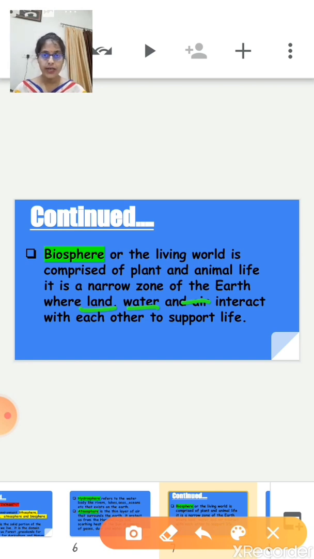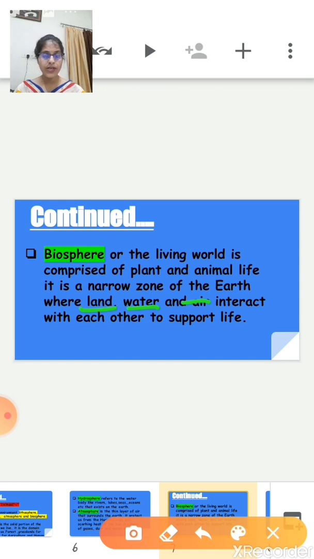Living beings only exist in this sphere. Is it clear? Biosphere means all living things exist only in this sphere, because all the important domains of the environment, that means the land, air, and water, interact with each other and form the biosphere.